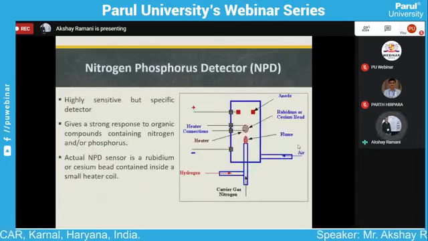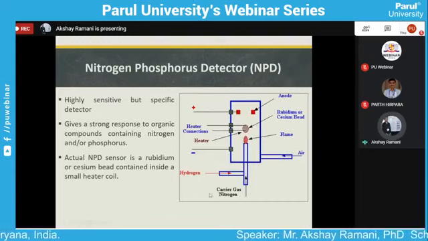Here we see helium and hydrogen passing through the detector's small jet.